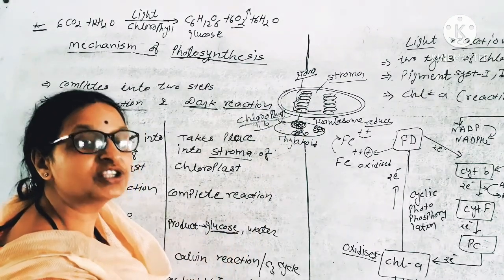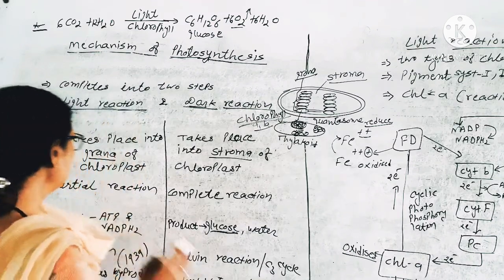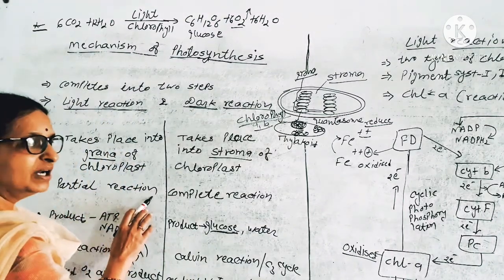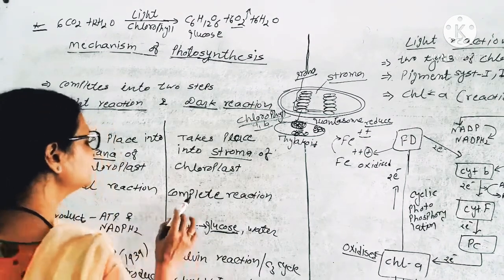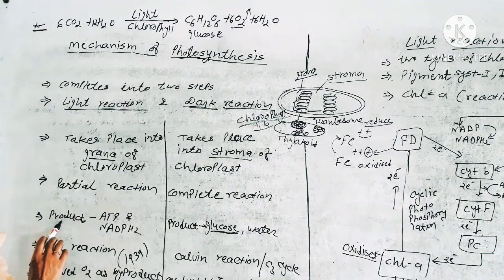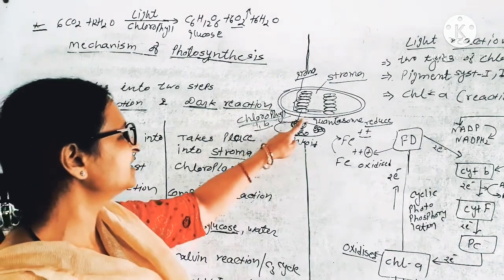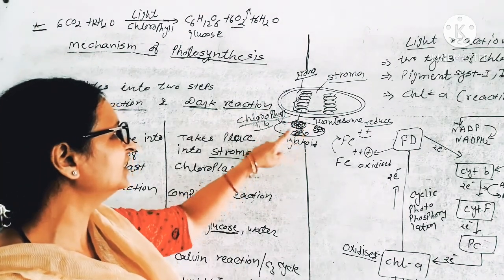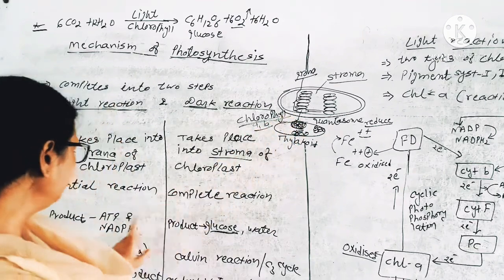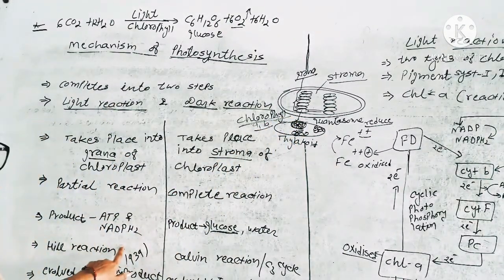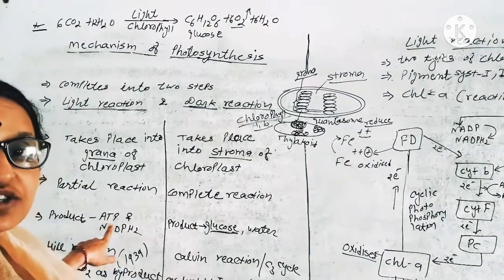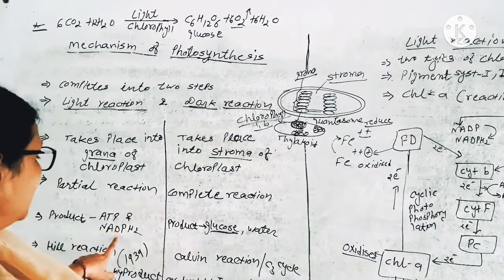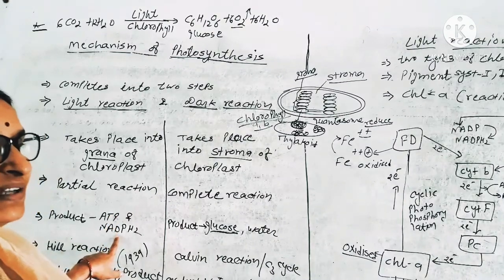Photosynthesis means what? Production of glucose, production of food. But the light reaction does not complete it, that is why it is partial. But in the dark reaction it completes the production of glucose, that is why it is complete. Product of light reaction: ATP and NADPH2. In the quantasome on a thylakoid in the grana, only ATP and NADPH2 are produced. NADPH2 is a reducing agent. ATP is an energy storing substance.